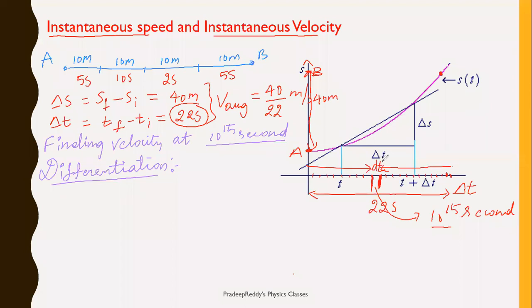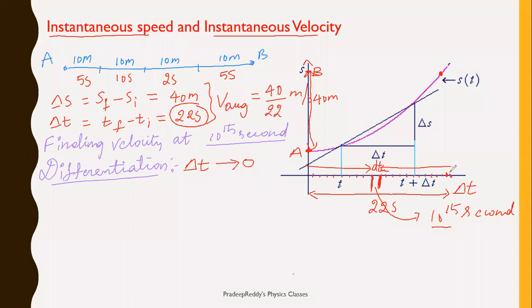So in order to find the displacement covered at that 10th second, you need to compress this delta t interval into time dt. Delta t is 22. I want to compress this to dt, which is tending to 0, right?